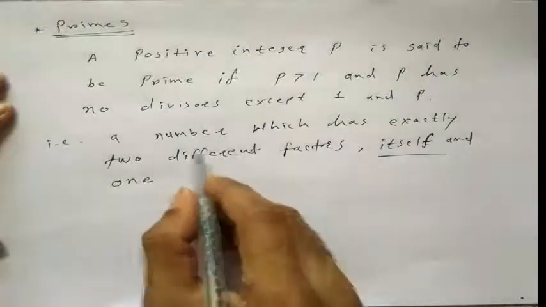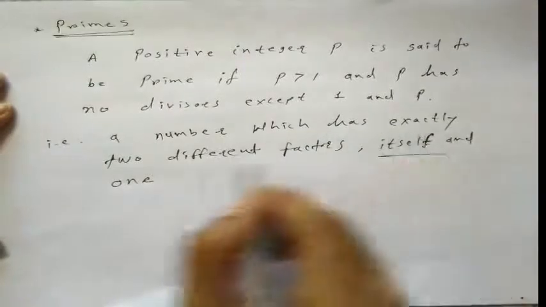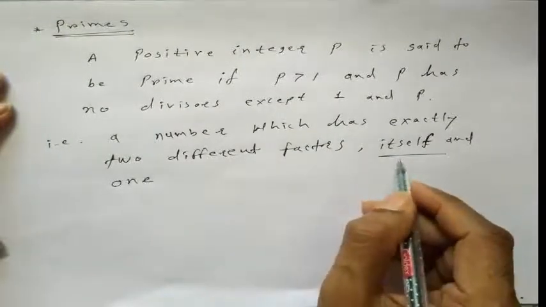In prime number, a number which has exactly two different factors, 1 and itself, it is also called a prime number.